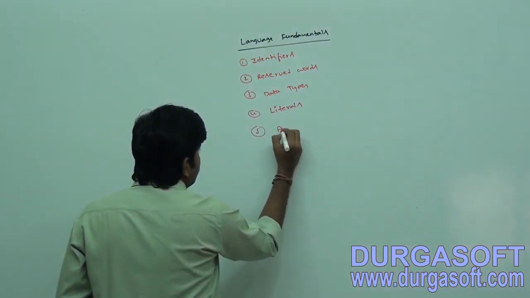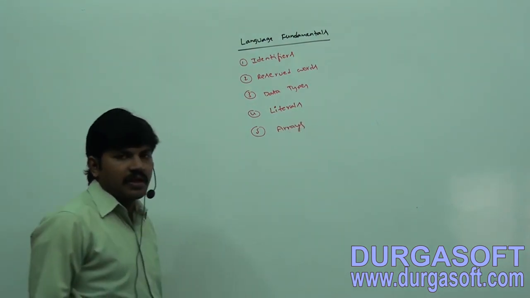Data types, literals, and then the arrays concept.